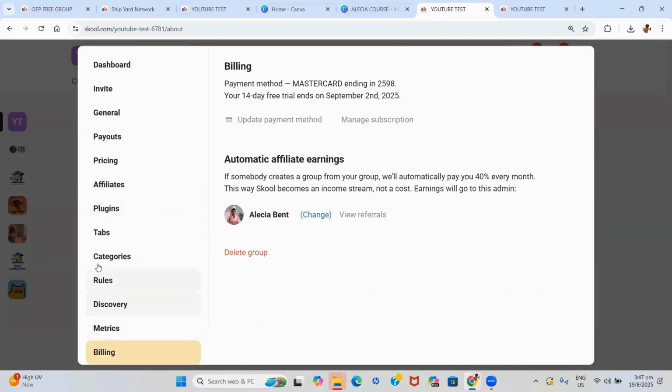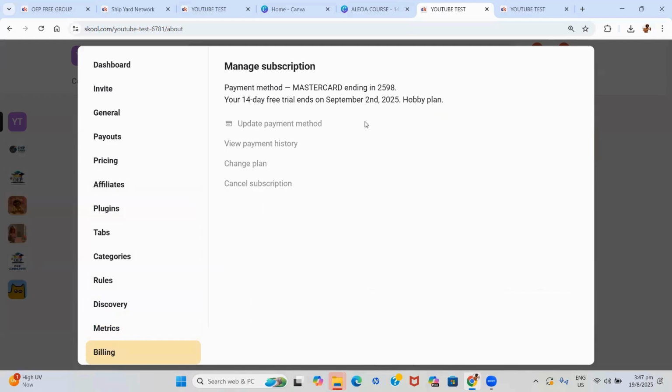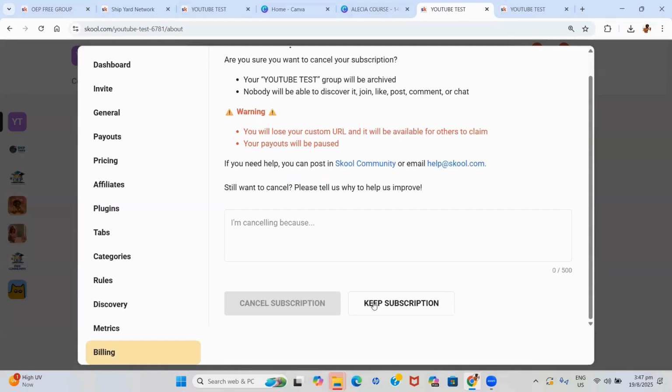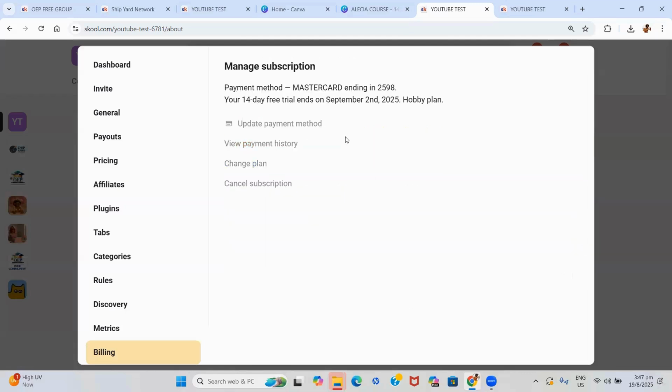And then the billing section is where you would basically come and pay your subscription. So it says manage subscription here. I can go ahead and cancel the subscription right here. But I'm not going to do it right now, but that's the way that we'll cancel it. And that's it for that section.